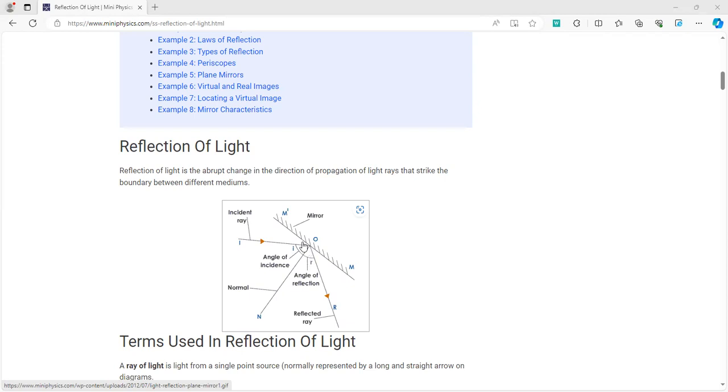So obviously what you will do is that you can see that this is a 90 degree angle. So you will subtract the angle which is over here. For example, just for the sake of practice, if it's 30 degrees there, the angle of incidence will be equal to 60 degrees, and consequently the angle of reflection will also be equal to 60 degrees.